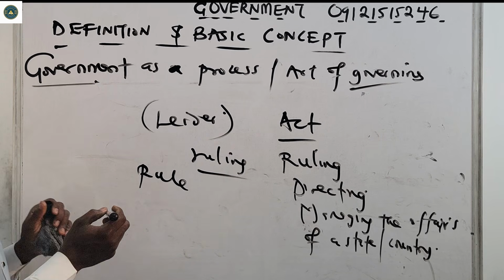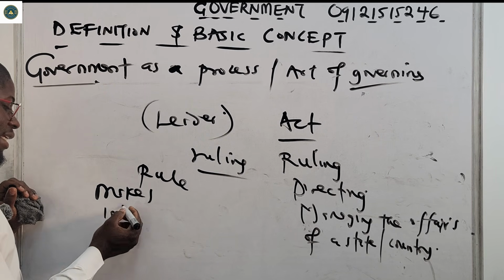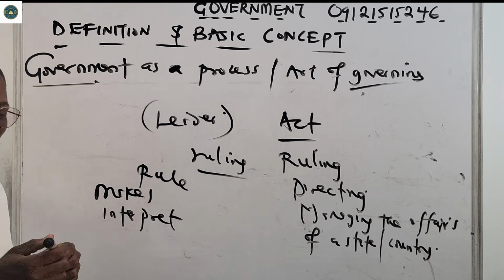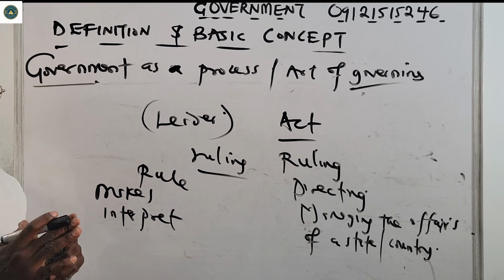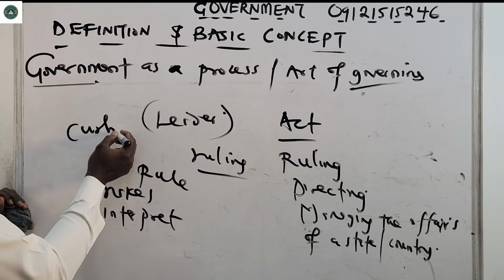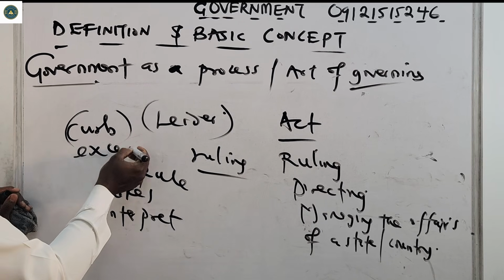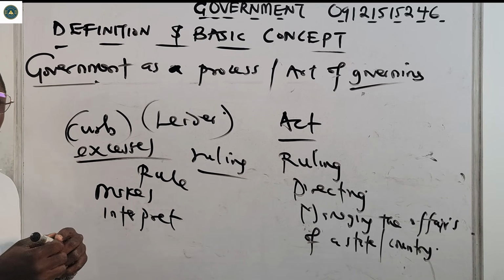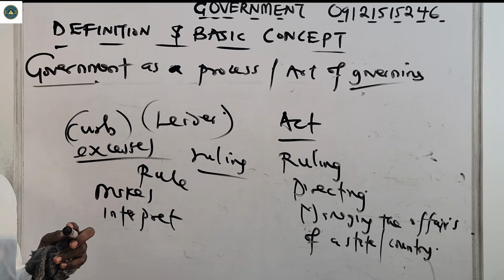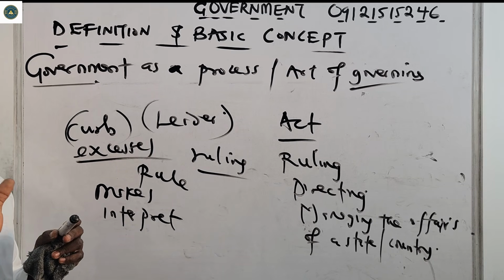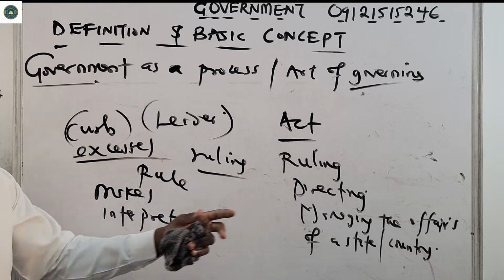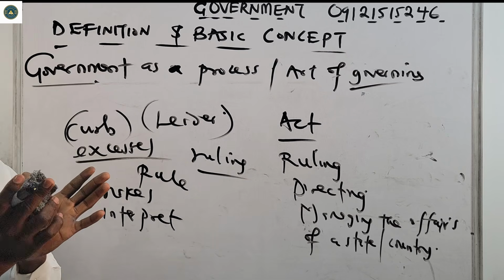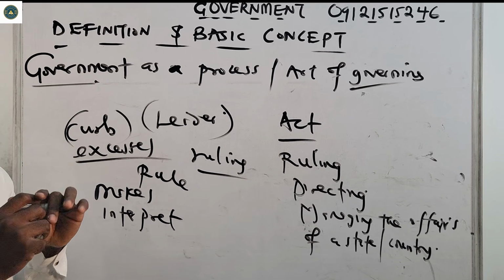In government as a process or art of governing, government makes and interprets laws in a bid to control the activities of individuals or groups, or curb the excesses of those individuals or groups. So that is what government as a process or art of governing talks about. It majorly talks about how our leaders rule us. They rule, they direct, they manage the affairs of the state, or how the affairs of the state are being managed.